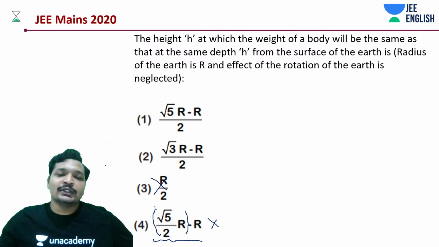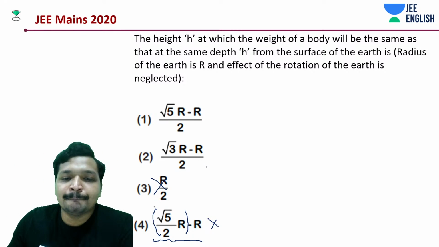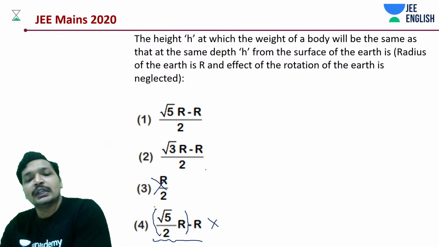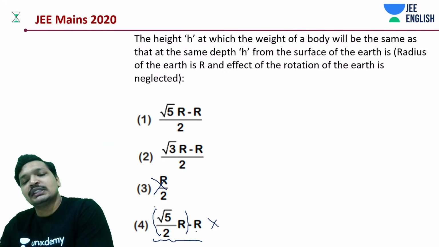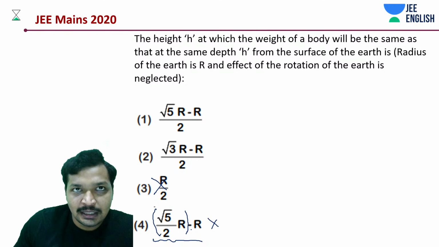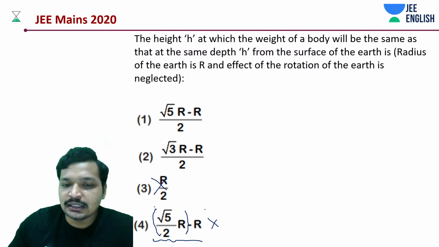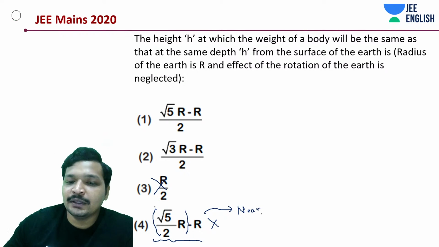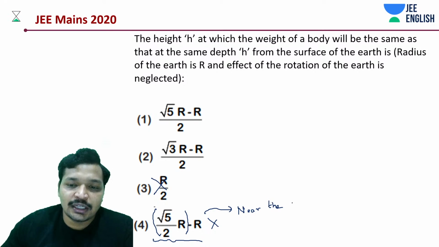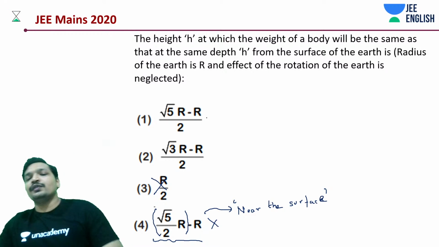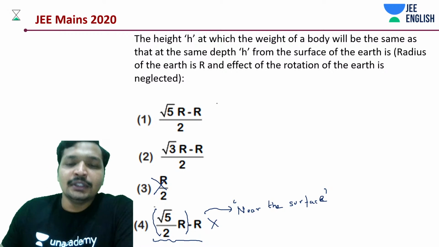And what about this? I don't know, so we need to work around it. Oh no, this is just near the surface of Earth, right? Sorry, my mistake. Yep, this is just near the surface of Earth. Near the surface, it has to be a good amount of depth. So this is also not correct. R by 2 would not be correct. You can get that from the method of substitution. So among these two, we need to know which is the one.